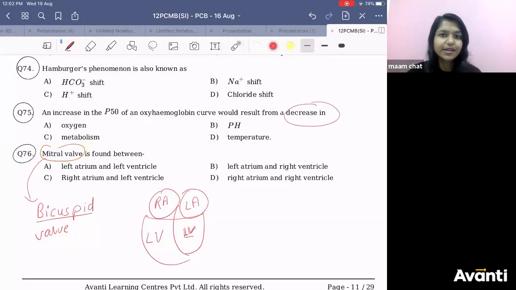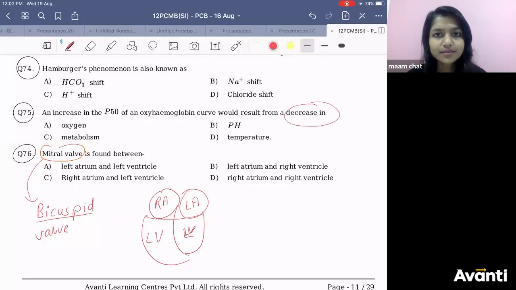Always you need to imagine yourself as a doctor, right? There is a patient standing in front of you. So for the patient, what will be the right? Your left side will be the patient's right. You can imagine me as your patient. So where is my right lung located?